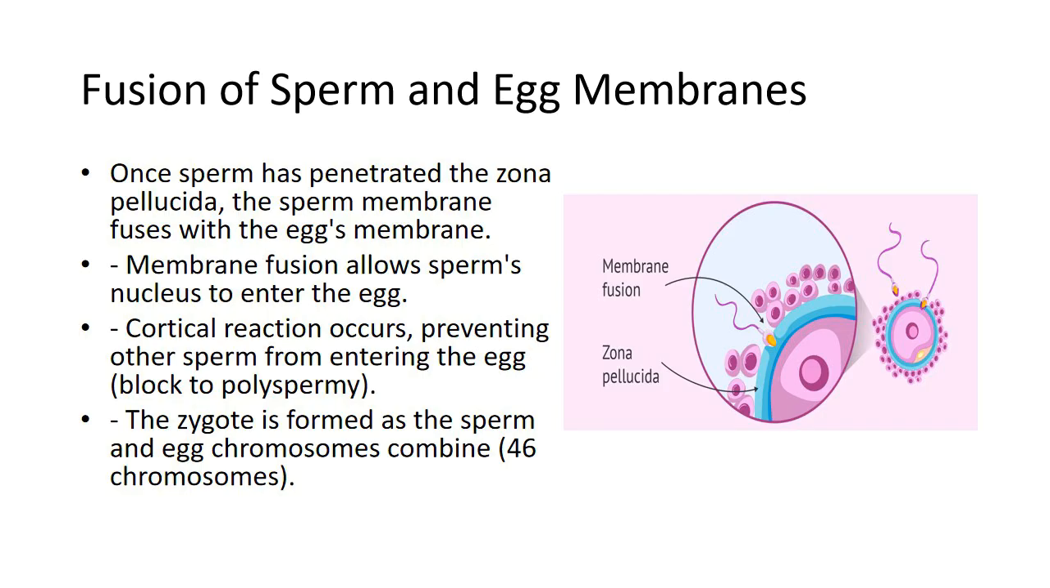Entry of sperm DNA. The sperm head, now devoid of its tail, enters the egg. The nucleus of the sperm, containing half of the genetic material, or 23 chromosomes, combines with the egg's nucleus, also containing 23 chromosomes, forming the diploid zygote with a full set of chromosomes, 46 chromosomes in total.